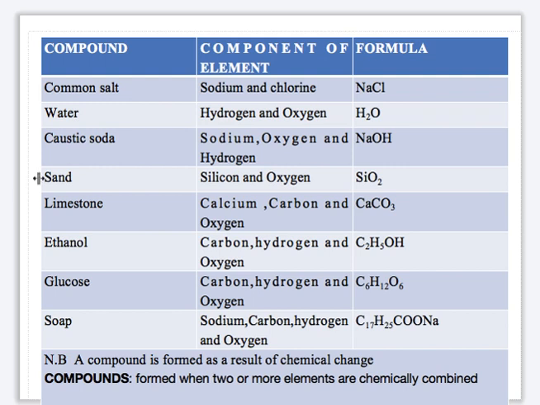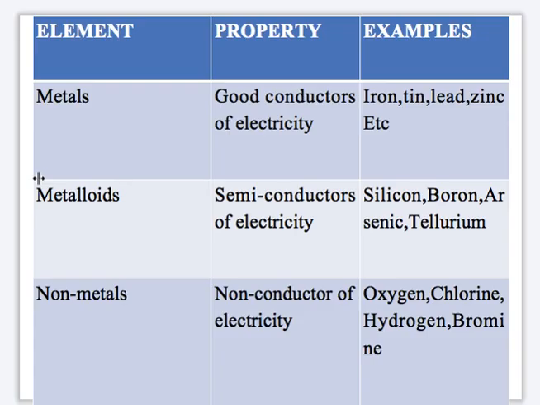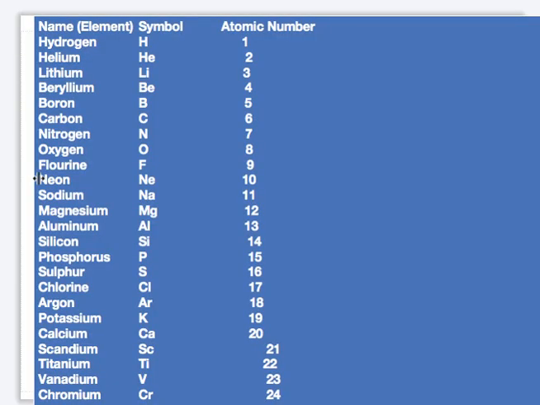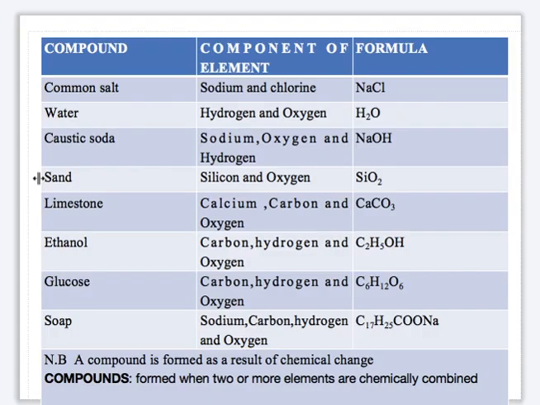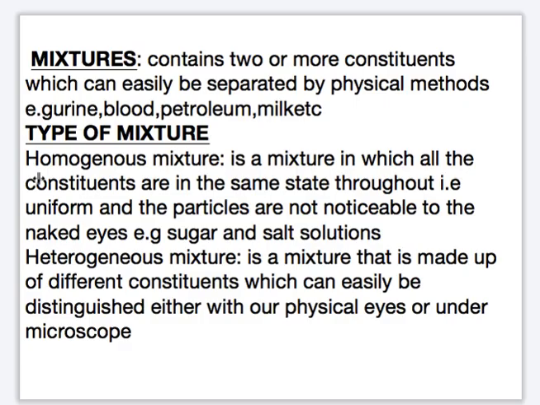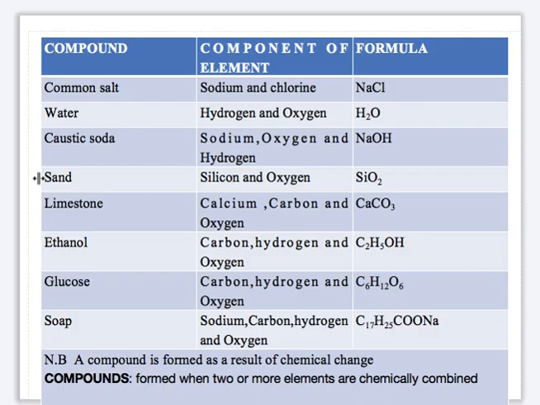So that's an example of the elements, from number 1 to number 30.